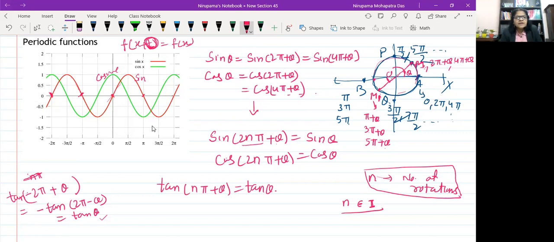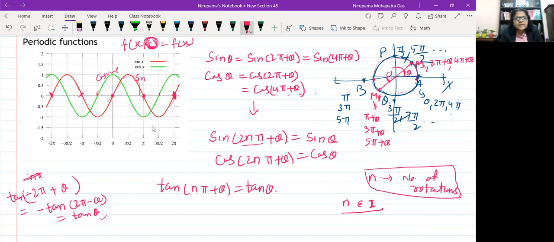You can see 0, then here pi, then here 2 pi. One complete rotation means you start from here and come back to the same point. Similarly for cosine, you start from here and again come back here.